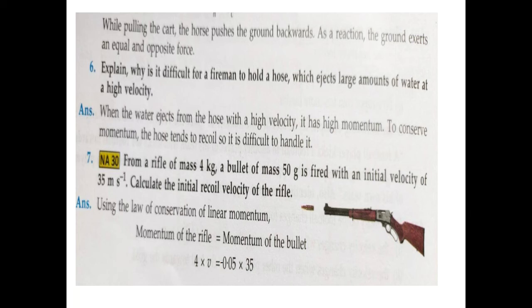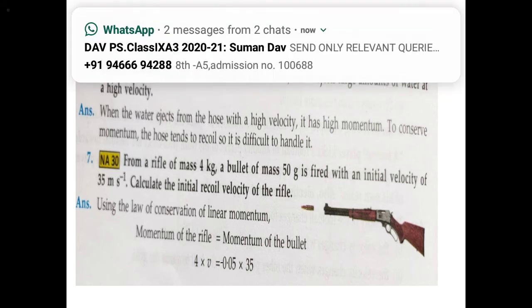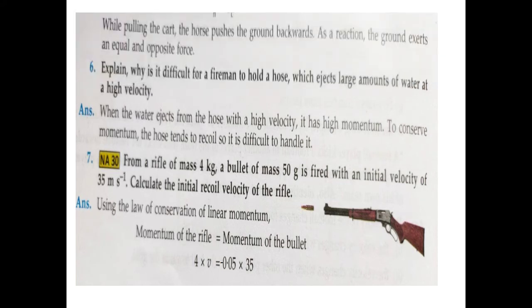The total momentum of bullet and gun is equal to 0 before firing, so the total momentum after firing will also be 0. It means after firing, the momentum of bullet plus momentum of gun is equal to 0.